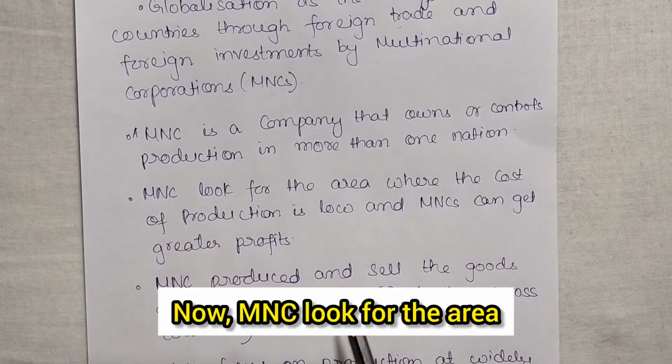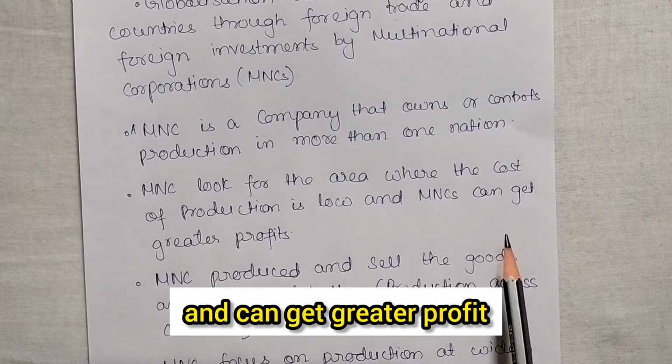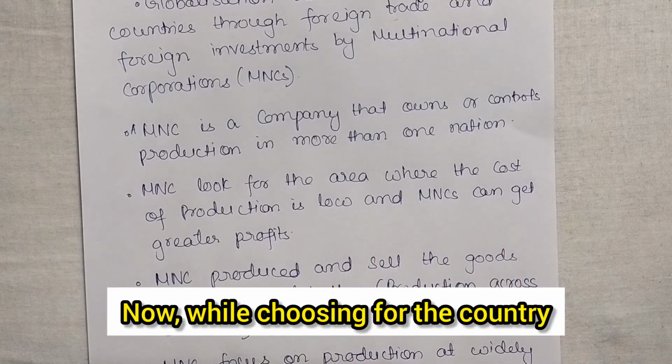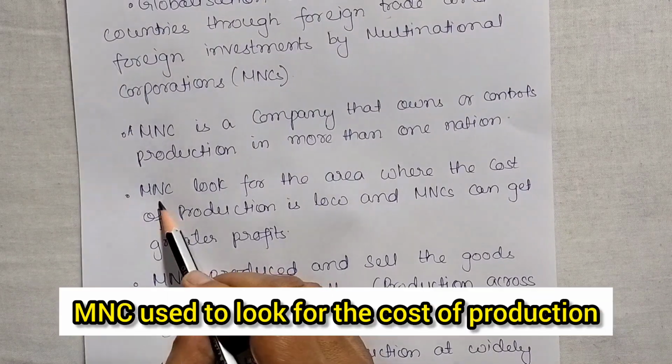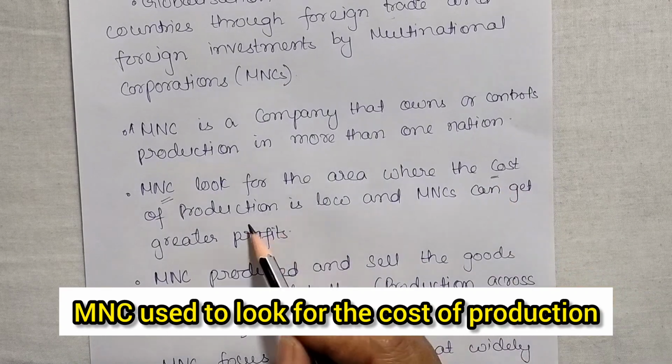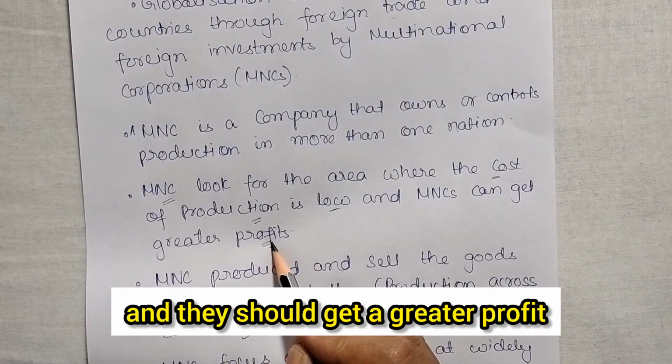Now, MNCs look for areas where the cost of production is low and they can get greater profit. While choosing the country and the area to own or control production, MNCs look for low cost of production and a greater profit.